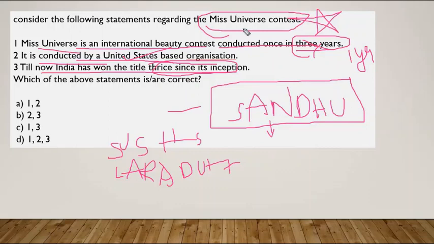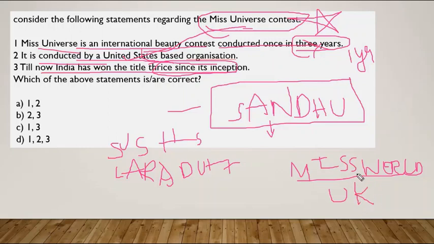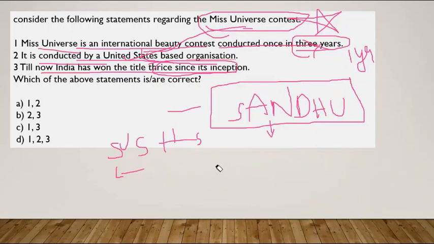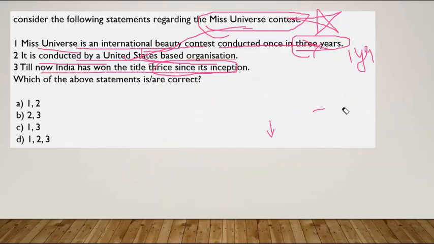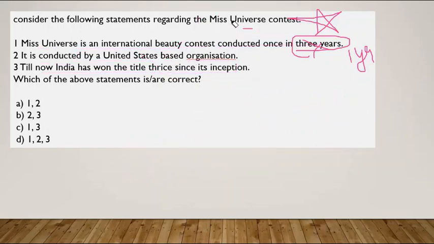This is Miss Universe, but there is one more award called Miss World, right? So just know the difference. Miss Universe is conducted by a US-based organization, whereas Miss World is conducted by a UK-based organization, and many of our Indians have won this. For example, Aishwarya Rai is also the winner of Miss World, but Miss Universe is a bit different. Remember this basic classification between these two, and this will be very important for this year's current affairs part in any of the examinations, since one person from India has won this award. Okay, remember all these facts.